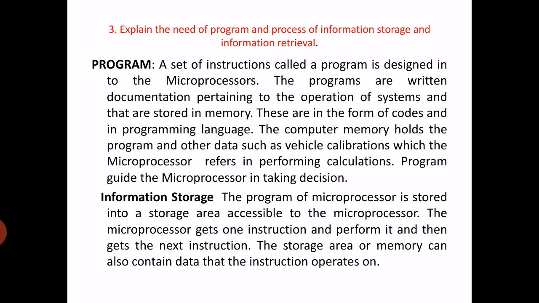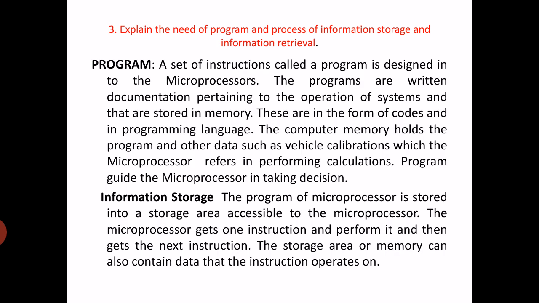The programs are written documentation pertaining to the operation of the system and stored in the ROM or memory in the form of codes or programming languages. The computer memory holds the program and other data or specifications of the vehicle.